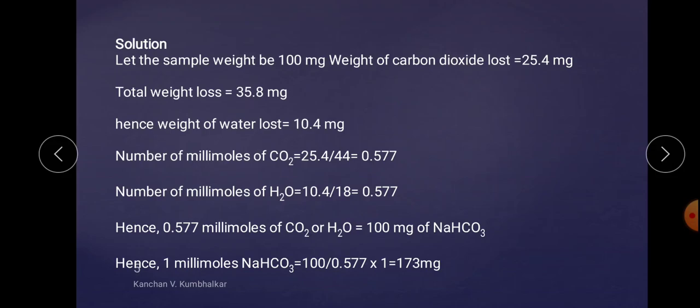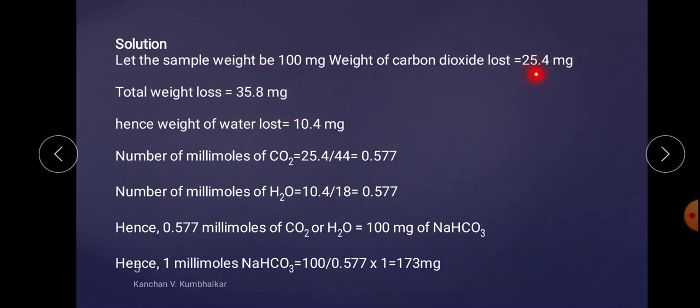Suppose the sample weight of sodium bicarbonate is 100 milligram. Out of 100 milligram, the weight loss because of CO2 alone is 25.4 milligram, and the total weight loss is 35.8 milligram.